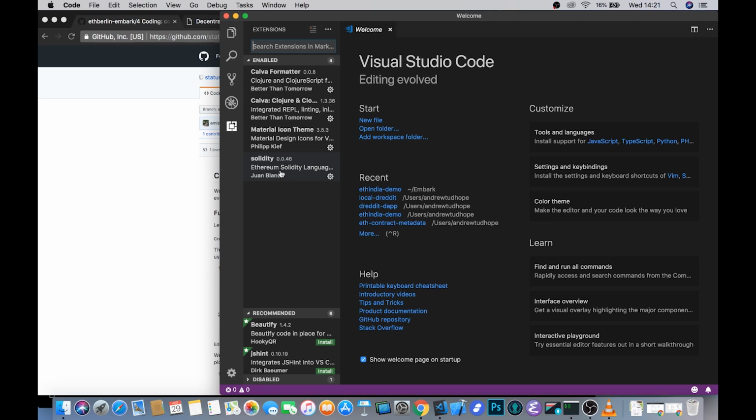It comes with code coloring, various different highlights and suggestions and completion, and it really does make writing smart contracts quite a bit easier. It will alert you to various different security vulnerabilities as you go along, and it does again add to the flavor of trying to build in a properly integrated development environment.